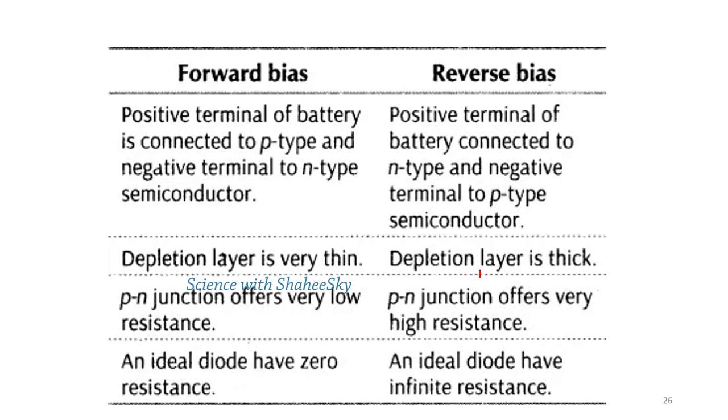In the forward bias, the PN junction offers very low resistance, which means there is high current flow, therefore very low resistance occurs. In the reverse bias, very low current flows, therefore very high resistance occurs. In the forward bias, an ideal diode has zero resistance because it passes the current completely, and in the reverse bias the ideal diode has infinite resistance because it has very high resistance.